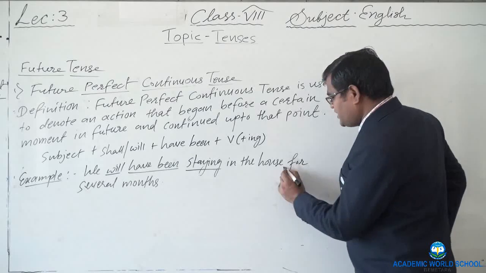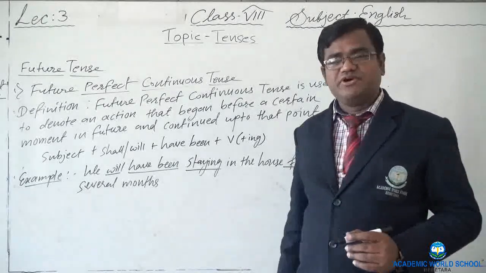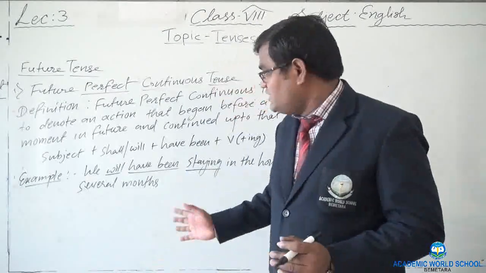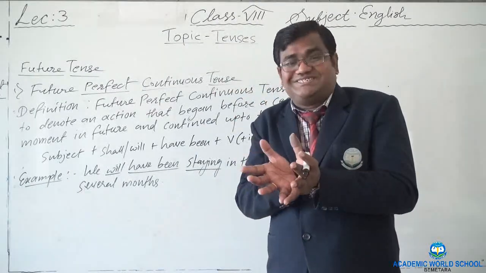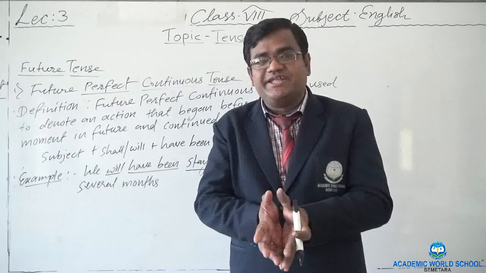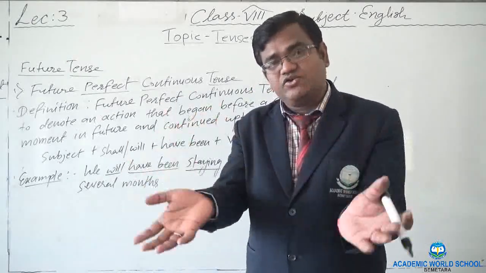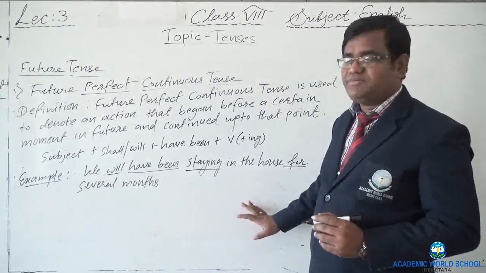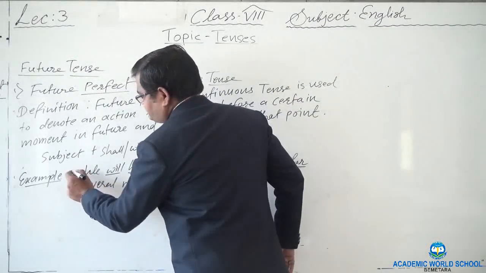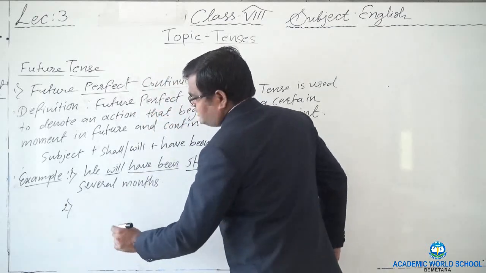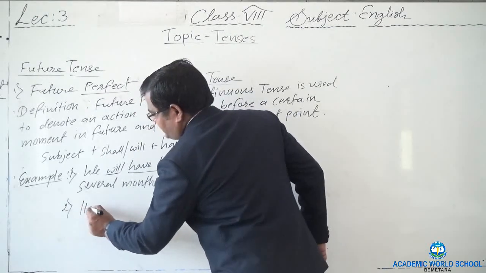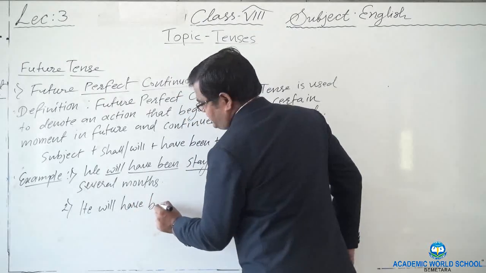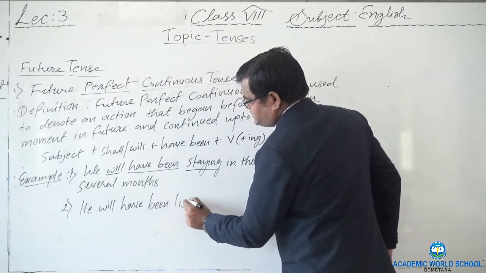Why do I use for and not since here? Because for is used for a certain duration. Several months, I know months means 30 days, 29 days, 31 days, but I don't have a definite beginning point, and therefore I use several months here. Let's see one more example.